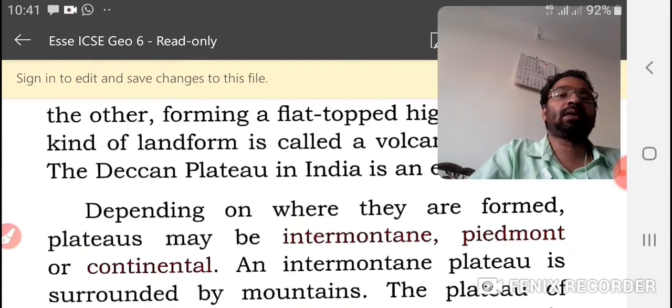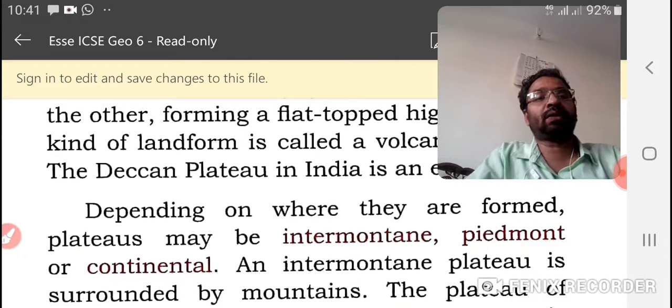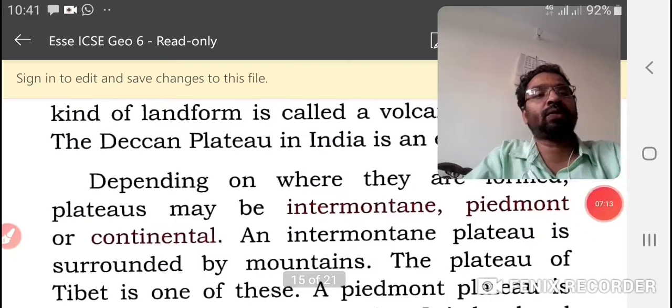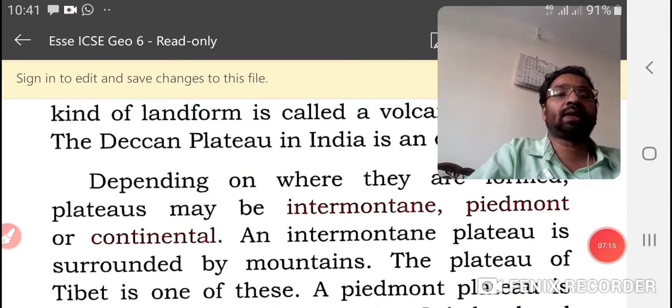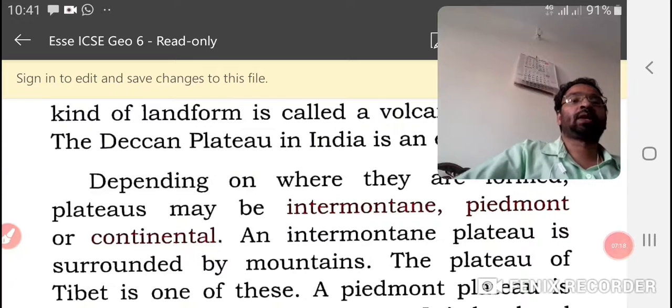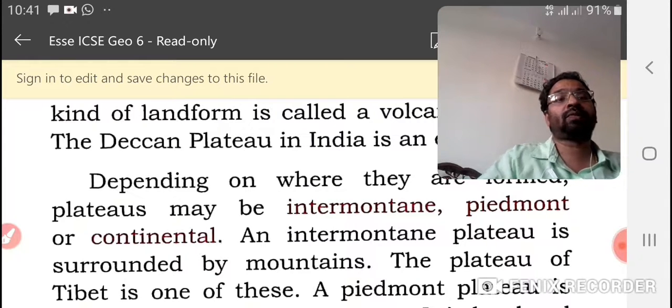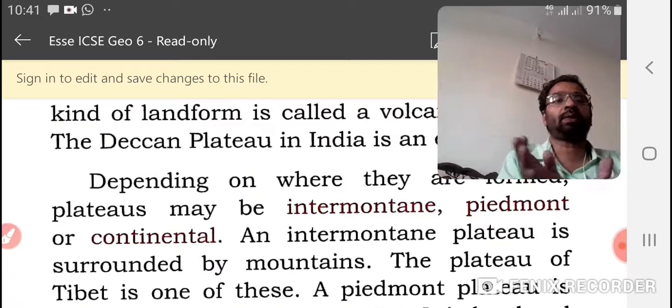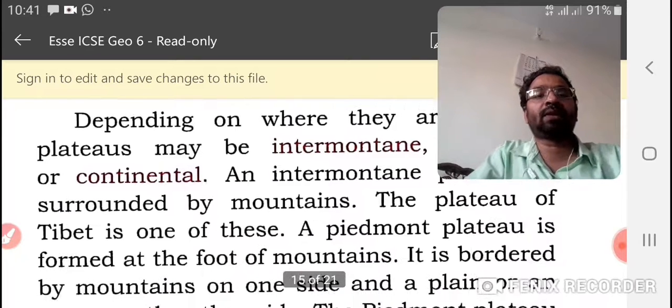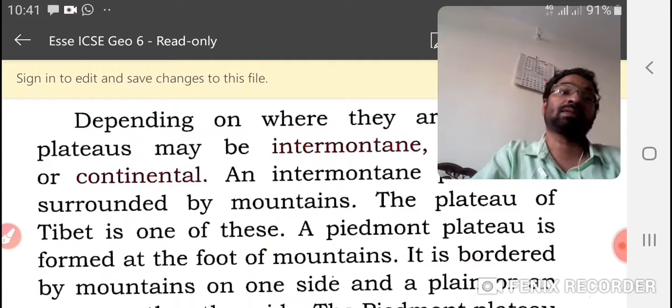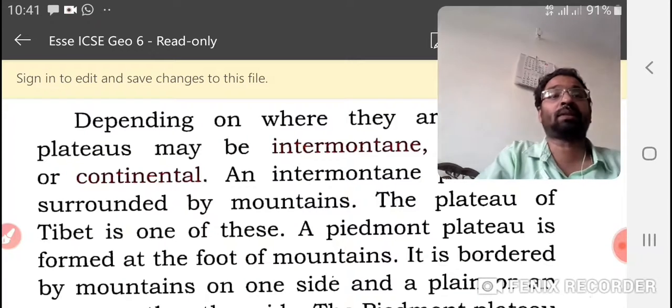According to the place of their formation, we can divide them into these types. An intermontane plateau is surrounded by mountains. The plateau of Tibet is one of these, so we can take the Tibetan plateau as an example.